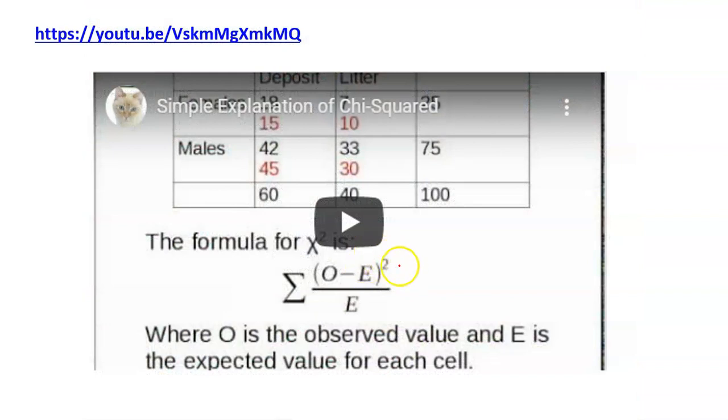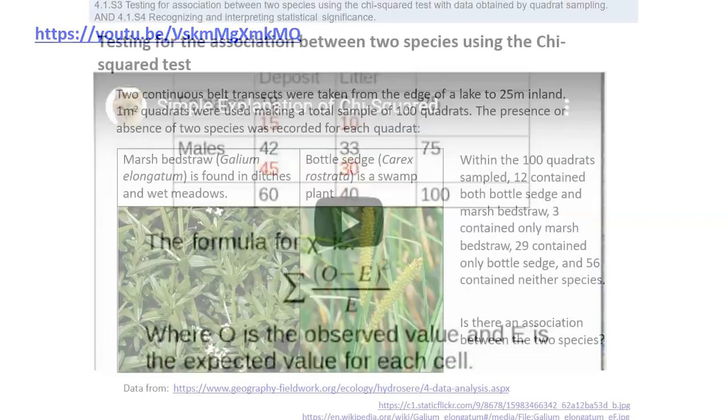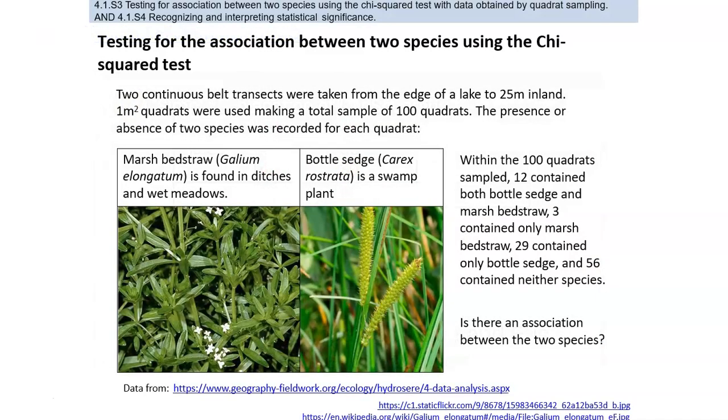Here is the video. You need to watch the video by yourself. It shows an example related to chi-square and the meaning of the chi-square test. Okay, hope you have watched that video, and if you have, you will understand the meaning of the chi-square test. But here we have another example for the chi-square test, which is the test of association.